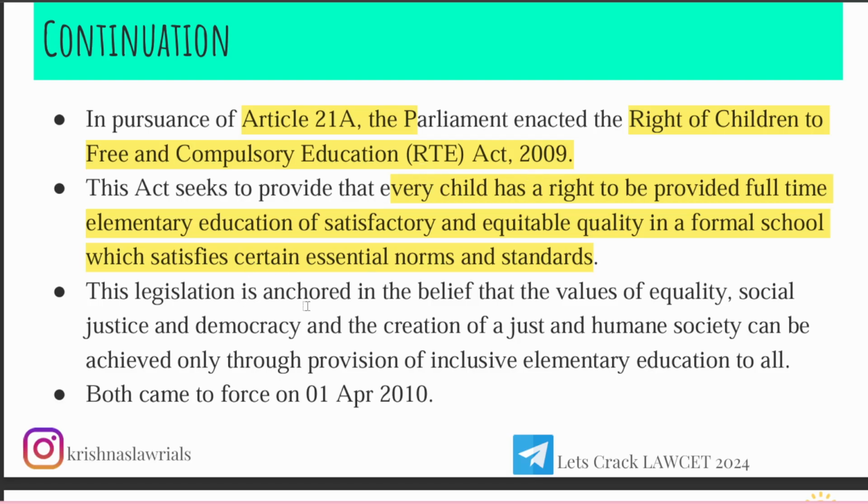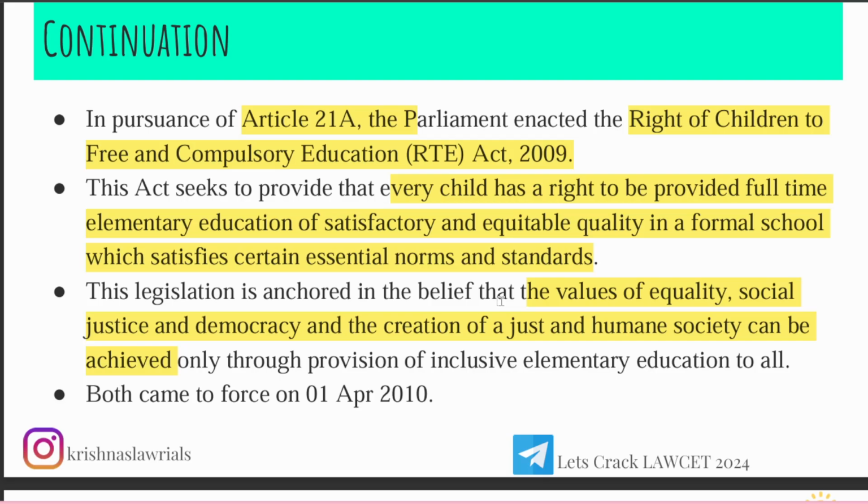This legislation is anchored in the belief that the values of equality, social justice, and democracy and the creation of a just and humane society can be achieved. Because once a citizen is educated, the difference between rich and poor keeps decreasing. If that person is educated, he can be employed, he can start earning, and his livelihood automatically improves. This legislation brings the value of equality, because rich people's children will be going to school, and even they'll be going to school.